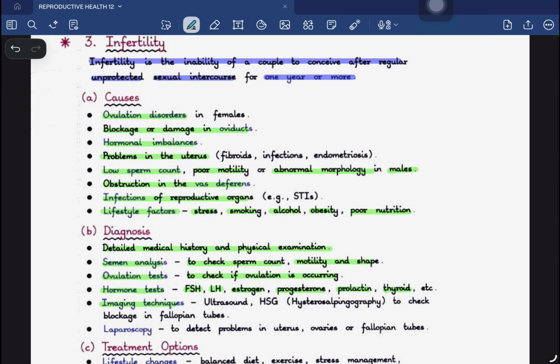Imaging techniques like ultrasound and HSG are used to check for blockage of the fallopian tube or vas deferens. Laparoscopy is done to detect problems in the uterus, ovaries, or fallopian tube. So these are the different diagnostic ways a doctor checks whether there is any problem leading to infertility.